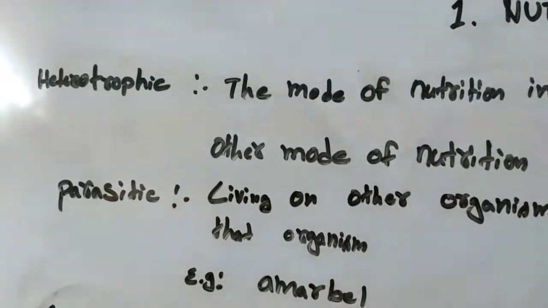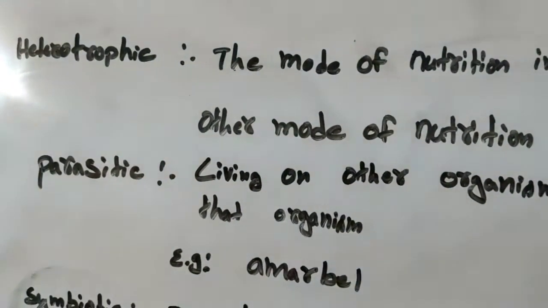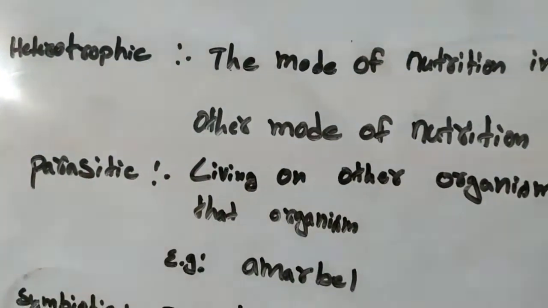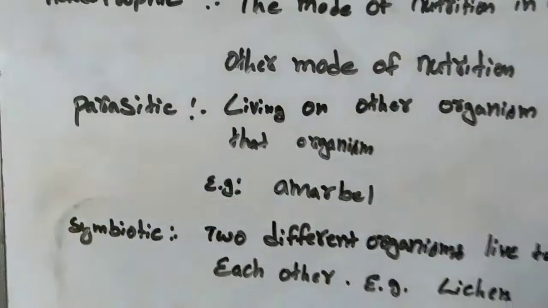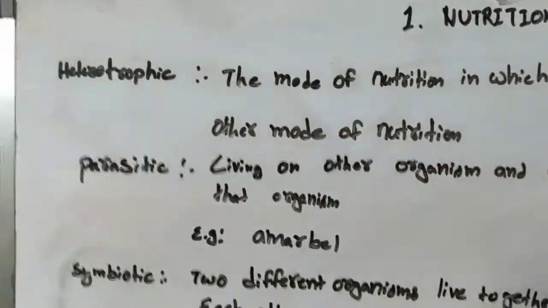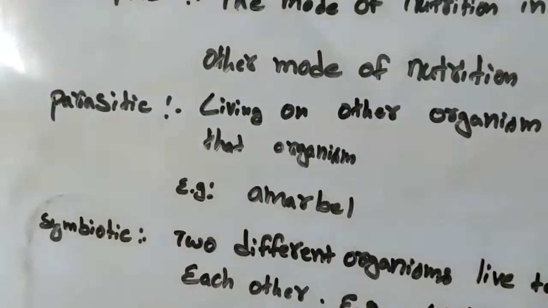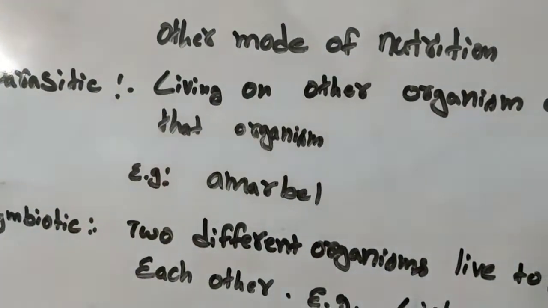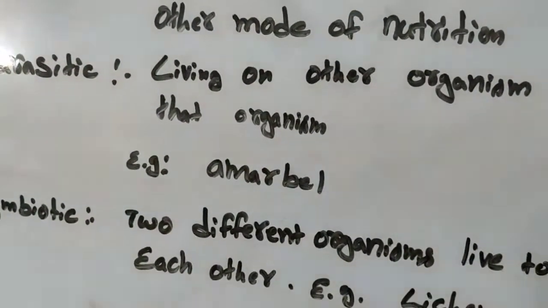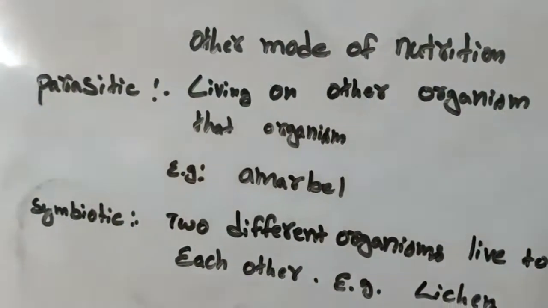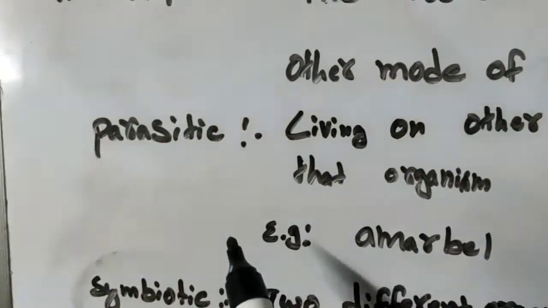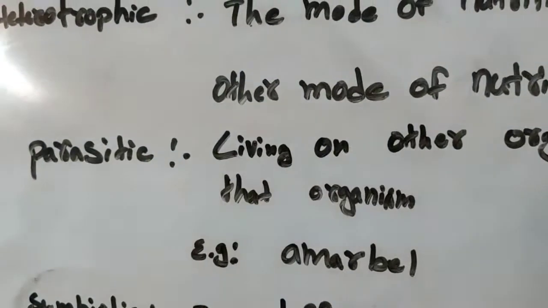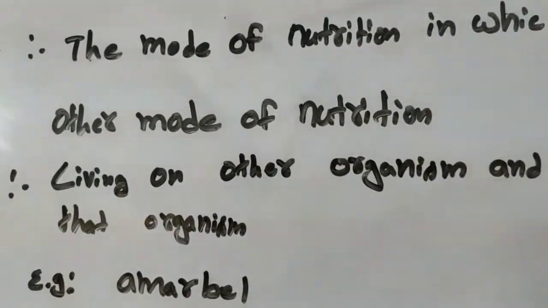In some plants they lack chlorophyll, so they cannot go for another mode of nutrition. In such cases, those plants or organisms live on other organisms and derive food from them. Such a mode of nutrition is known as parasitic mode of nutrition. Parasitic mode of nutrition is living on another organism and deriving food from that organism.